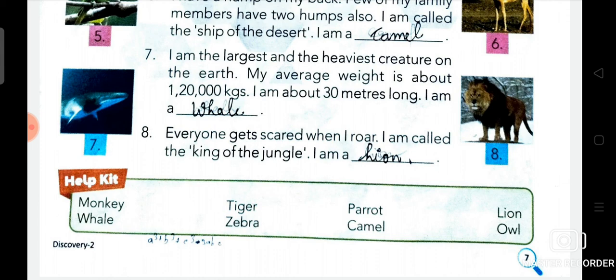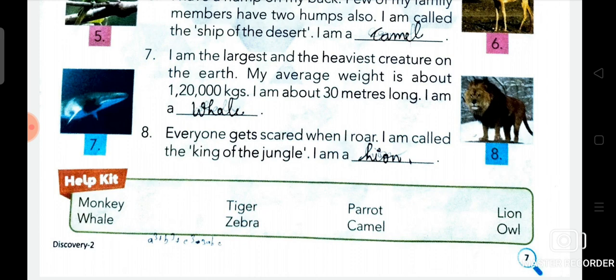A lion's roar is the loudest of any big cat and can be heard up to 8 kilometers away. Lions have terrific night vision. They are 6 times more sensitive to light than humans. Lions are the only cat that live in groups. Female lions are the main hunters. A lion's roar can be heard up to 8 kilometers away.